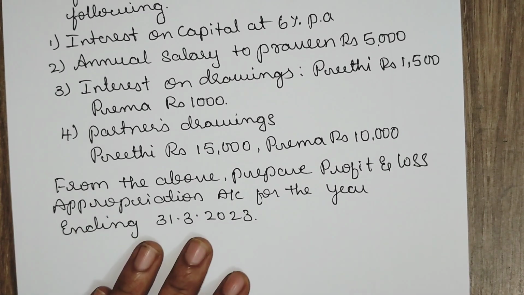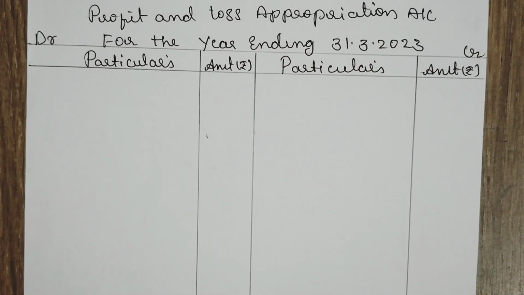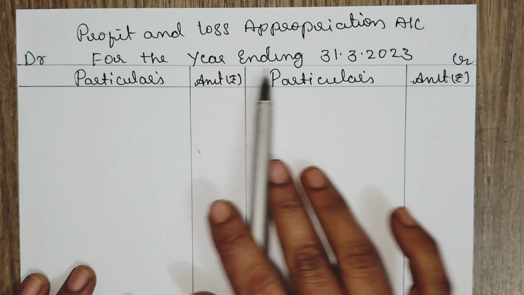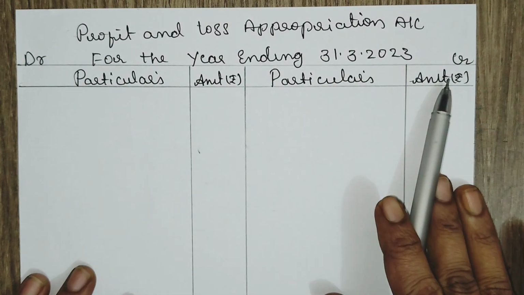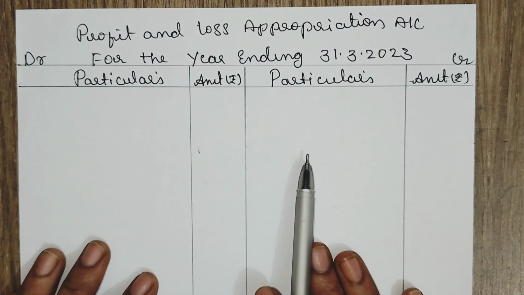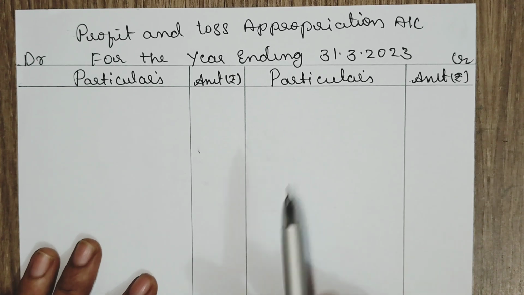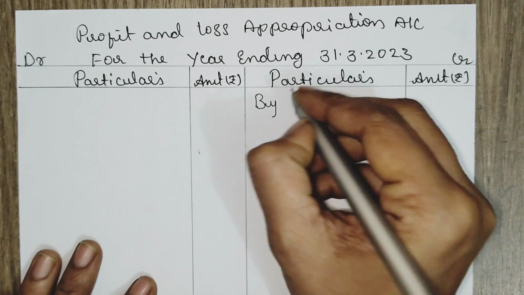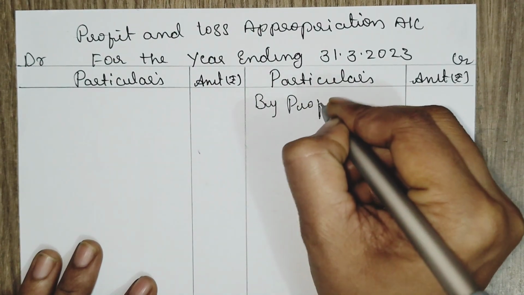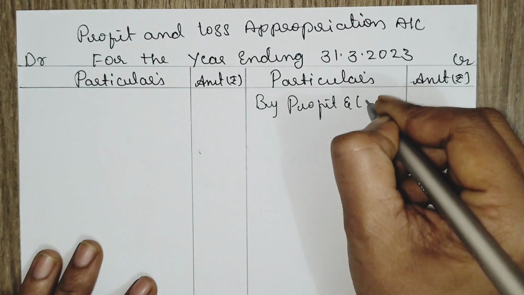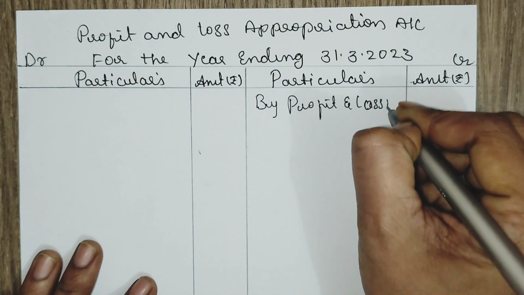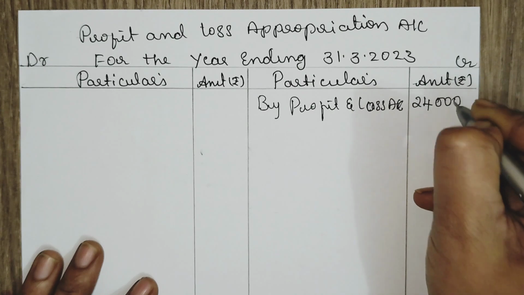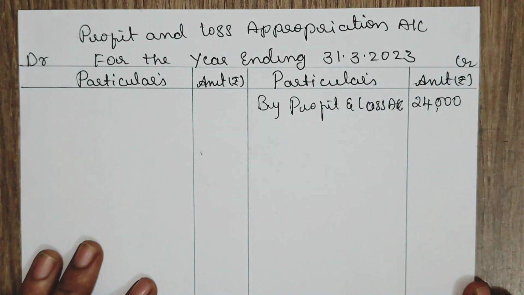Let us prepare the profit and loss appropriation account for the year ending 31st March 2023. Credit: first, we need to record the net profit of the firm, that we credit by profit and loss account. 24,000 is the profit of the firm, that is net profit of the firm.